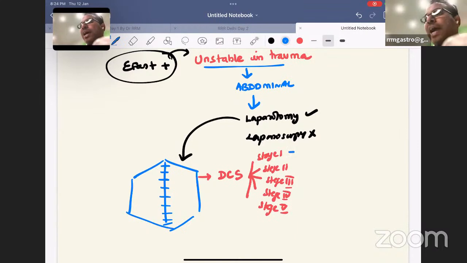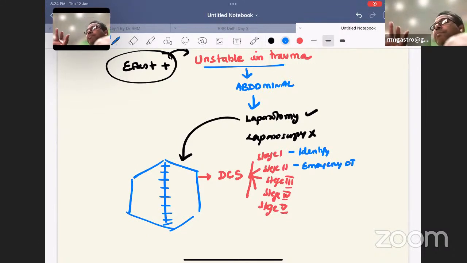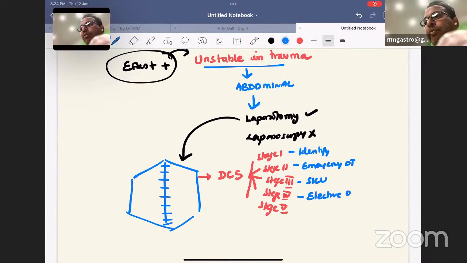In stage 1, identify the patient for damage control surgery. Stage 2, emergency OT: you open the abdomen and do simple procedures like packing the bleeding and keeping the bowel out in case of leak. Stage 3 will be ICU management. Stage 4, shift him for elective OT. Stage 5, you plan for closure of abdomen.